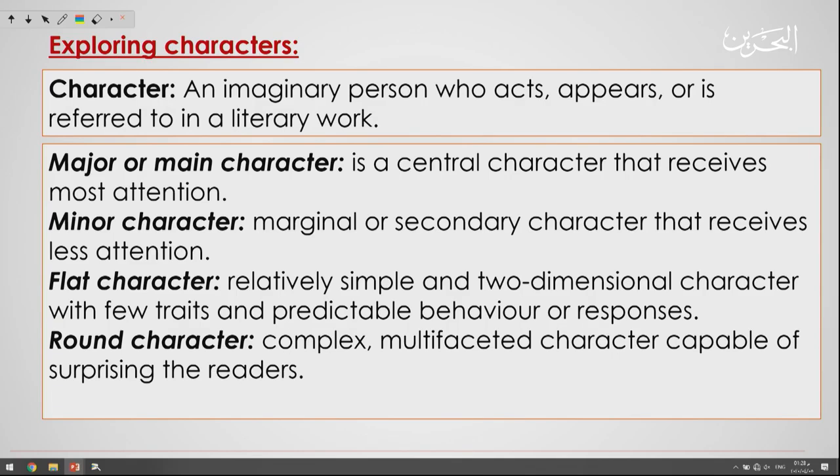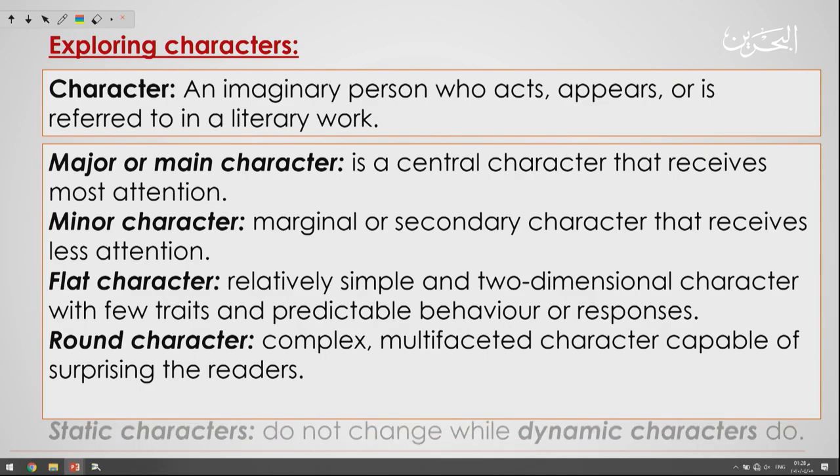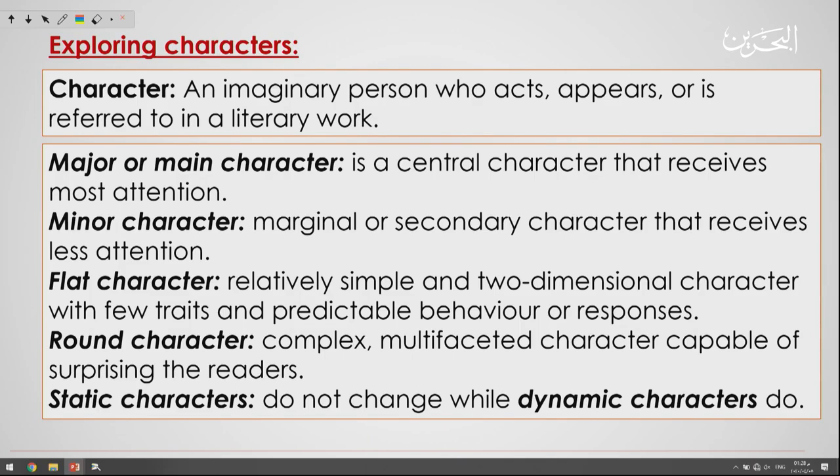Round character is a complex, multifaceted character capable of surprising the readers. So the one that can surprise the reader, we call him or her the round character. And finally, static character. Static characters do not change while the dynamic characters do. So the static characters just remain without any change.